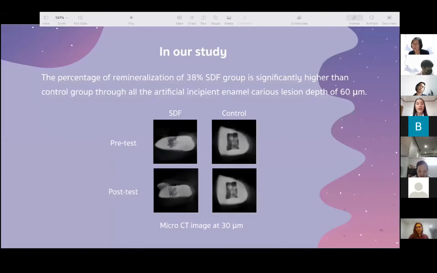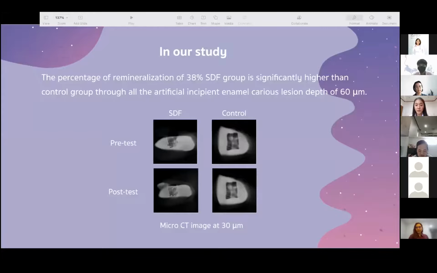In our study, the percentage of remineralization of the SDF group is significantly higher than the control group through all the artificial incipient enamel caries lesion depth of 60 micron. The micro-CT image showed the pre and post mineral density between two groups from the top view at the lesion depth of 30 micron.